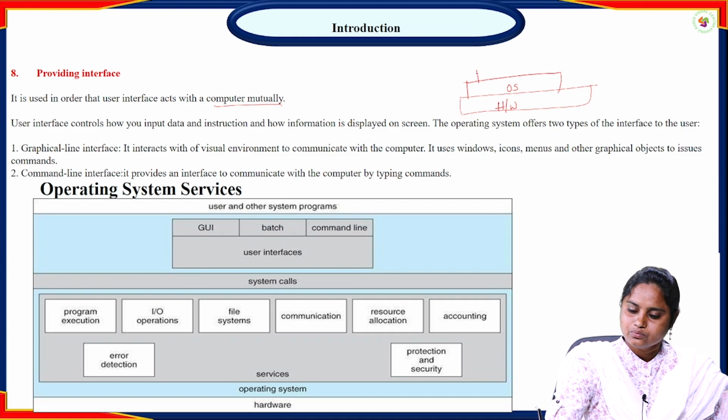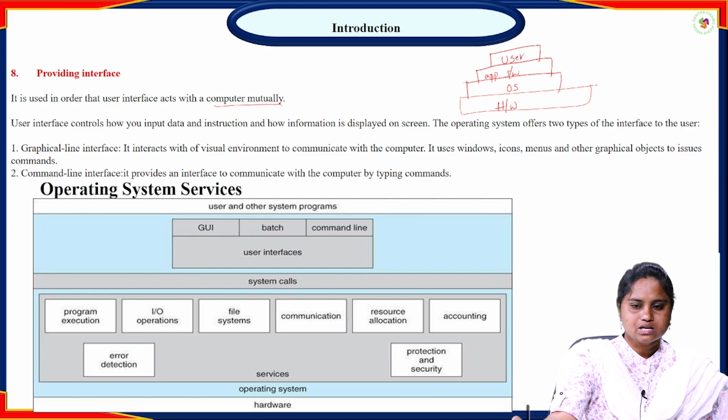After that, from the operating system, we have application software designed for a specific purpose, and at the top we have only the user, right? So this is the basic structure of an operating system. From the hardware to the user, we need to provide an interface.